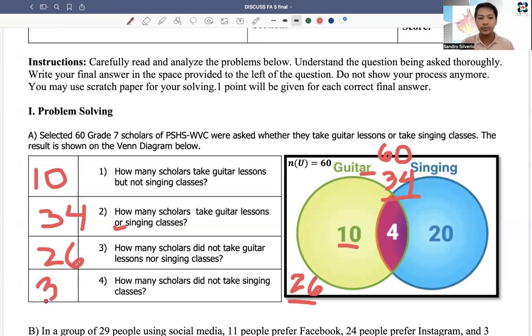So these are the students who did not take singing classes. We have to exclude 4 and 20 because they are part of the singing. So we just need to add 10 and 26. Do you understand now? That's the first problem. Let's proceed to the second problem.